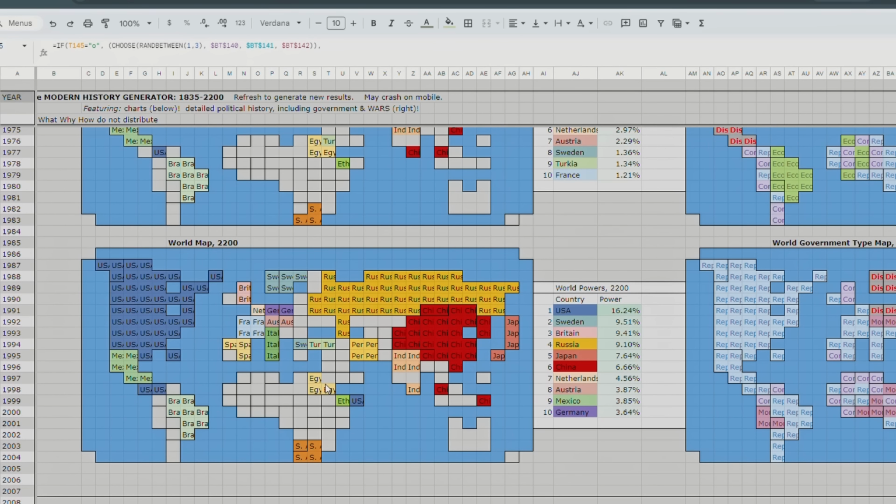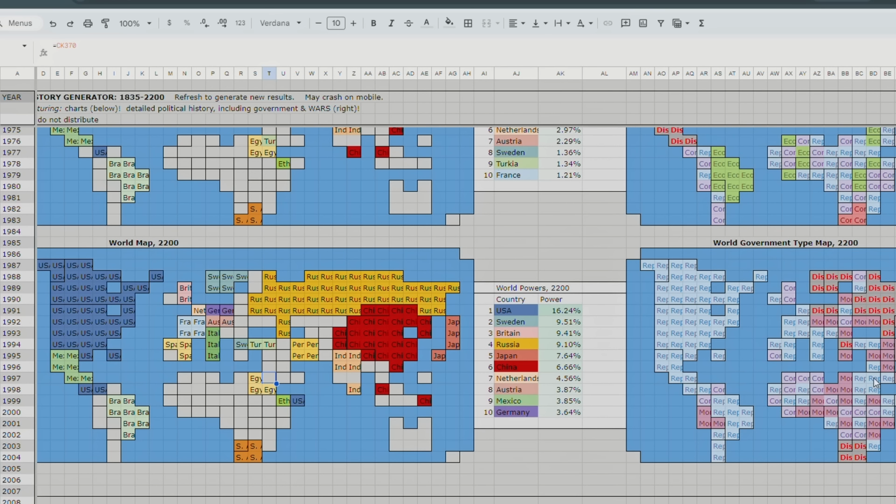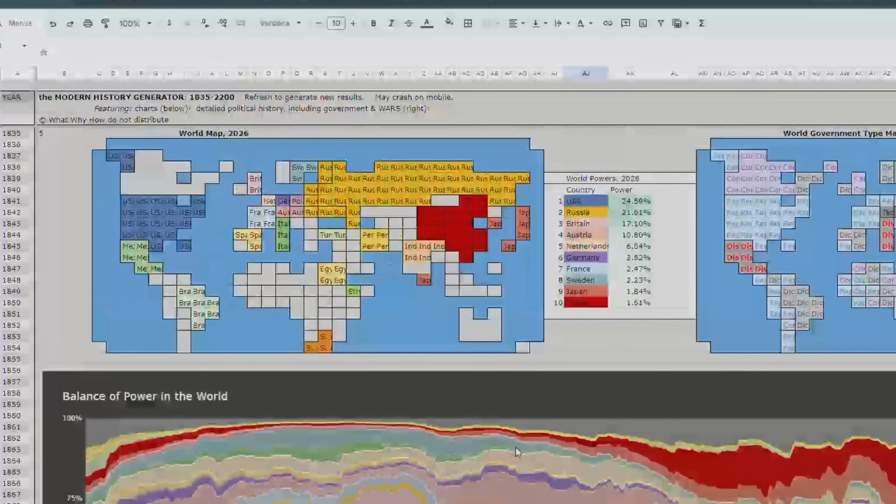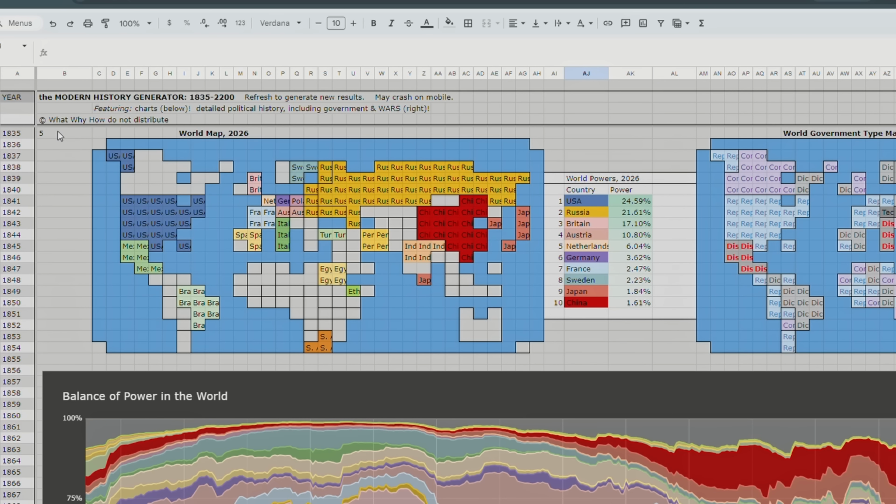But then down here, a different country controls the Suez Canal besides Egypt, probably because Egypt is so weak, right? So it could be an international commission, it could be Israel, it could be anything, right? Maybe a rival Egyptian government controls that area of the country. Okay, let's refresh and try to see if we get a stranger result. So that's the 5th timeline, unless I missed something, so that's going to be the 6th timeline.